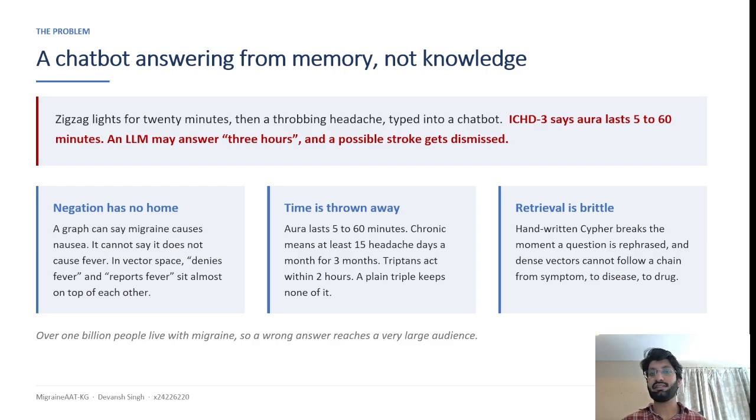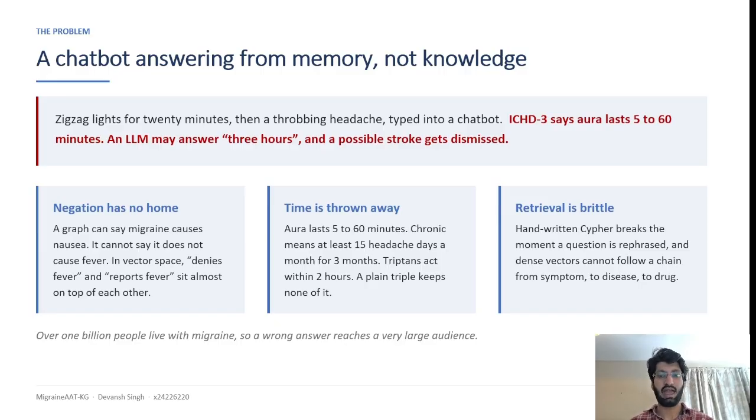A patient sees a zigzag light for 20 minutes. Then a bad headache starts. The guideline says an aura lasts for 5 to 60 minutes. If a model answers about 3 hours, the patient stops worrying. But 3 hours is not an aura. It could be a stroke also.